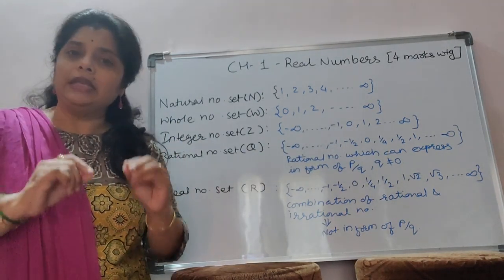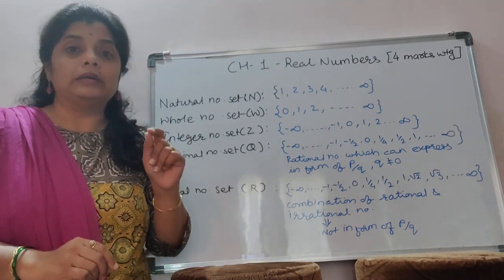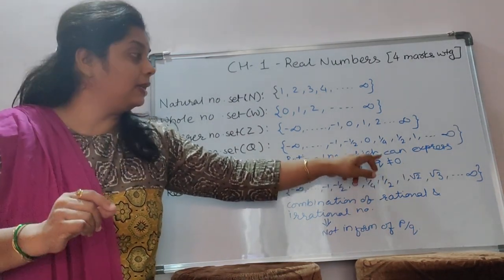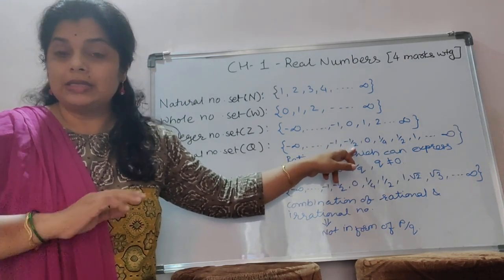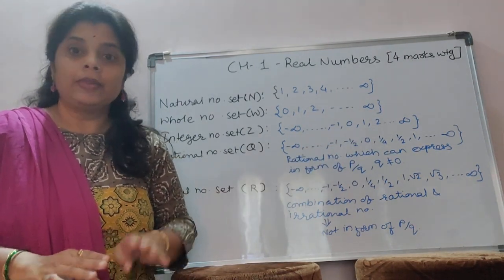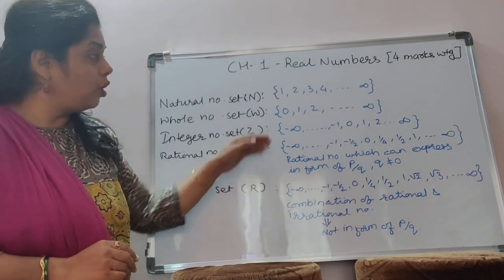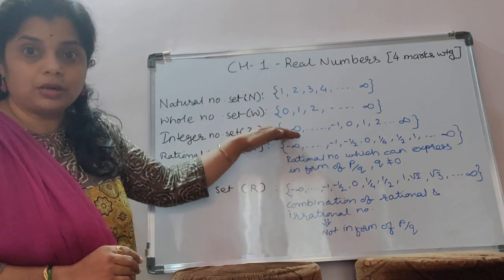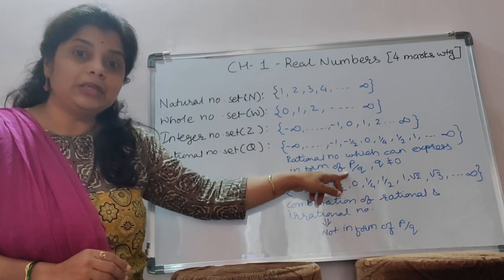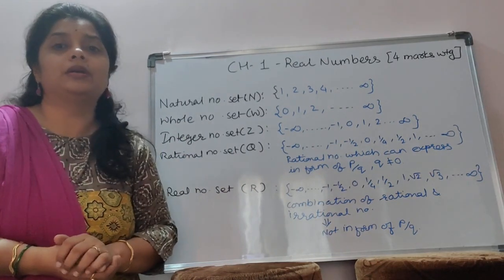So this is called a rational number. Any number which you can express in the form of P by Q. The must condition is Q must not be 0. There is something at the denominator place, it doesn't matter whether negative or positive. Is it clear? Now, the rational number set is denoted with Q. So, along with all positive, negative numbers, along with 0, all those numbers which can be expressed in P by Q form are included in the rational number set.